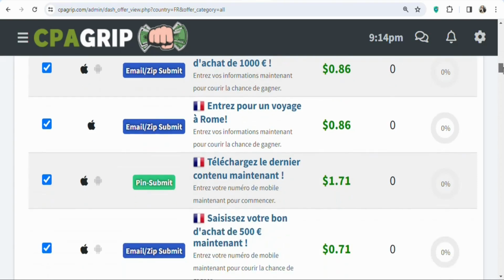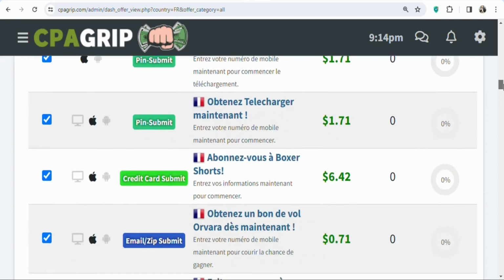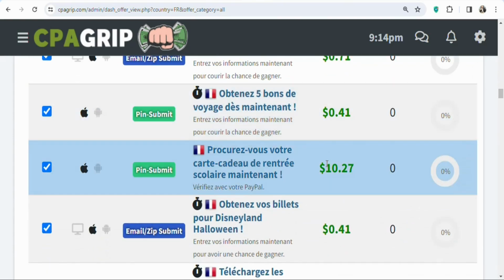When you scroll down, there is another offer that you can promote with a higher payout. Let me scroll down to show you. You can see this offer right here. The payout is $10.27. The requirement is that your potential visitors have to enter a PIN so that they can win the prize, and you are going to be earning $10.27. They have to perform the action on an Apple iOS. That is the requirement of this offer.